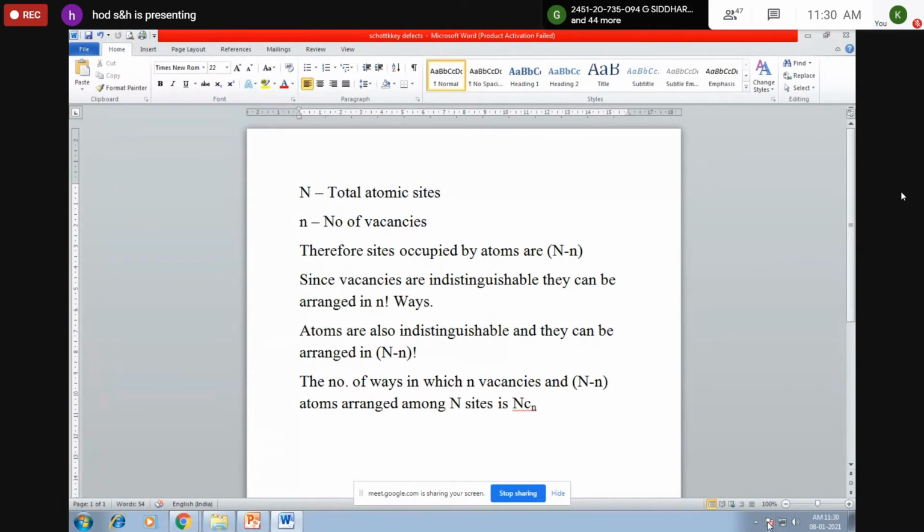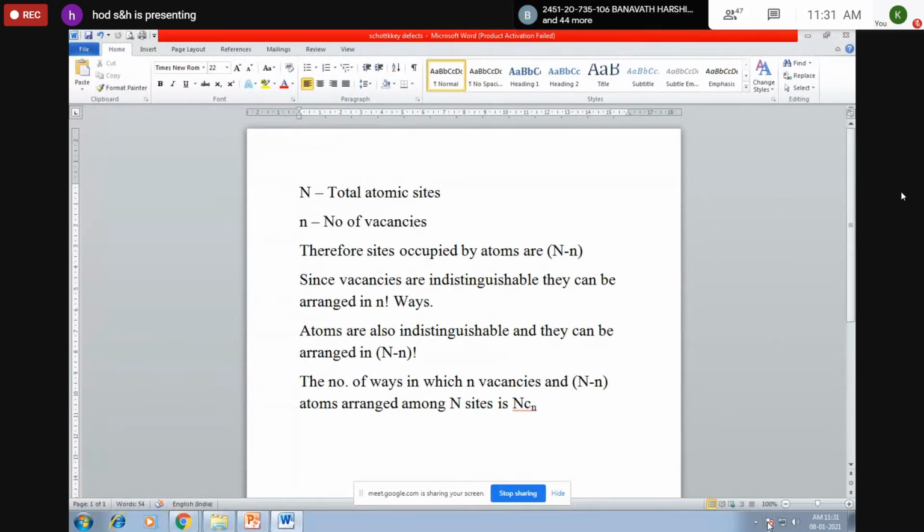Now, the vacancies are indistinguishable because they are point defects. You can't discriminate which is a vacancy, all are similar. So the number of ways these vacancies can be arranged is expressed by n factorial. Similarly, the atomic size is very minute and all atoms are identical, so the number of ways these indistinguishable atoms can be arranged is capital N minus small n factorial.